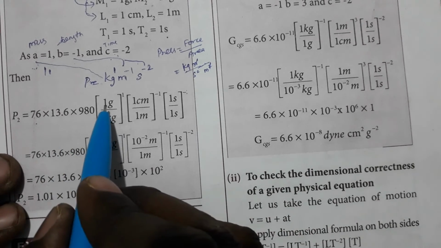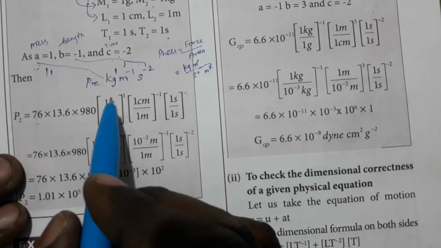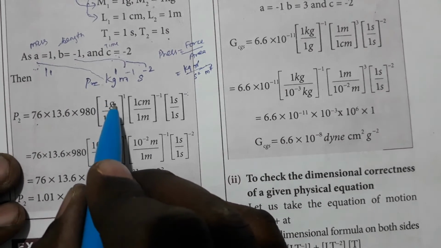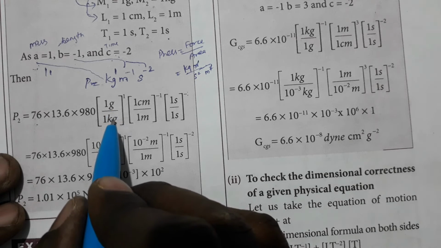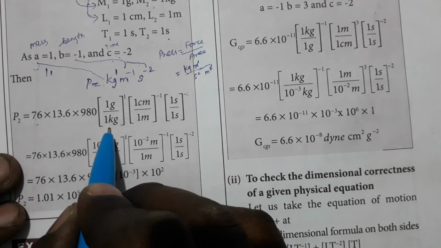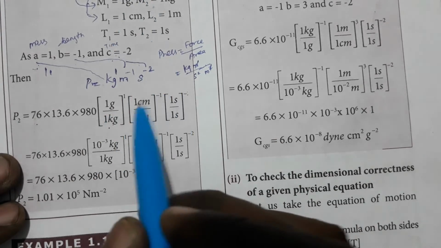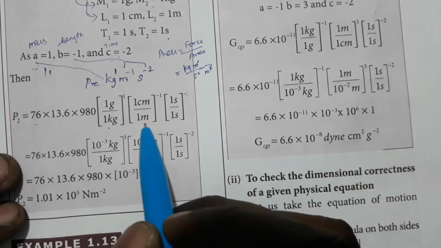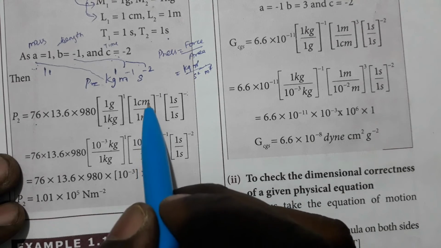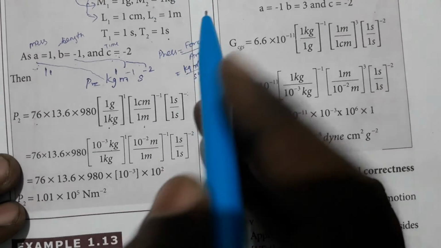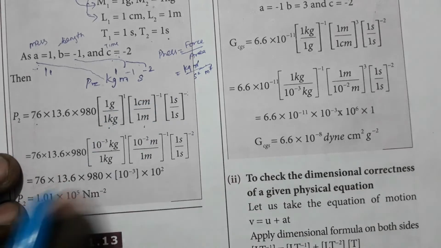Now here we write this M1. What is M1? The pressure value in CGS units, 1 gram, divided by M2, that is in kilogram, 1 kilogram. L1 is in CGS units, whereas L2 is in SI units, 1 centimeter divided by 1 meter. Similarly, 1 second and 1 second time is the same.